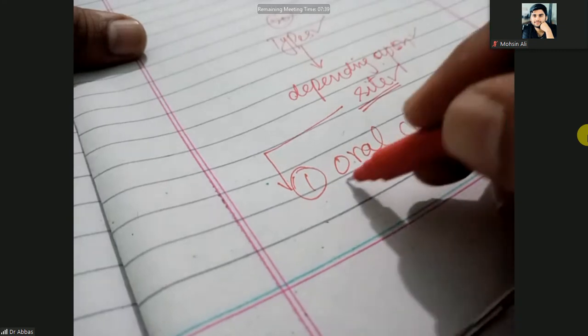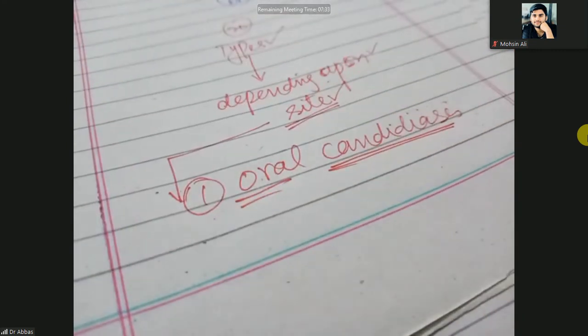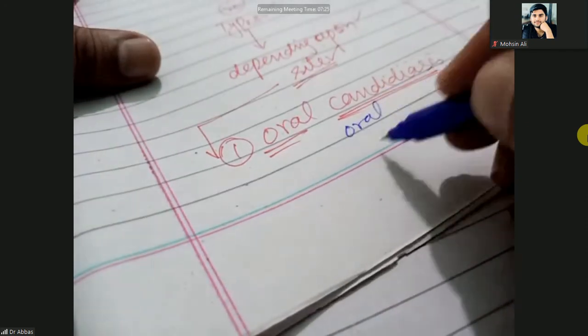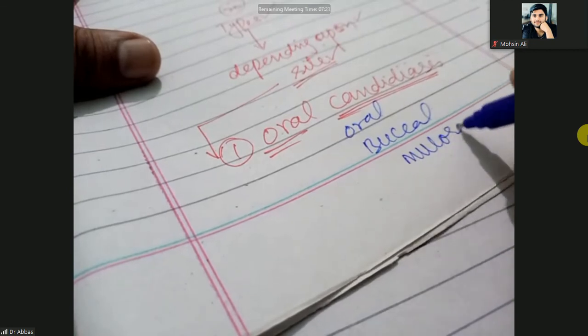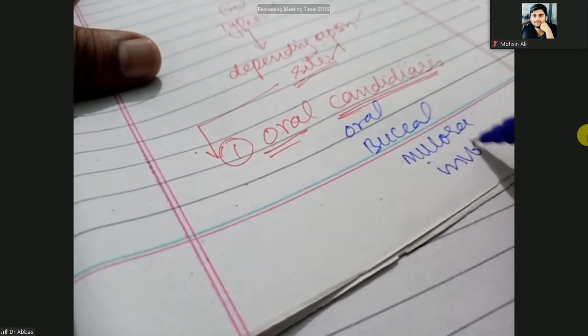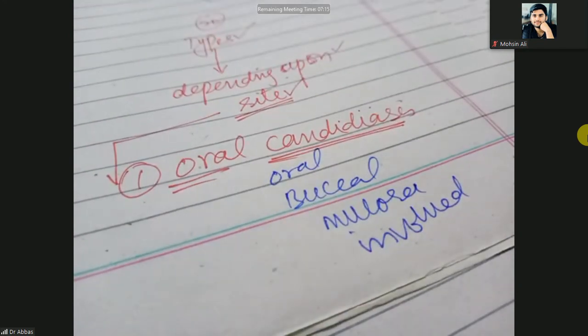The name indicates oral, meaning the site involved is the oral mucosa and buccal mucosa. Okay, so that is oral candidiasis.